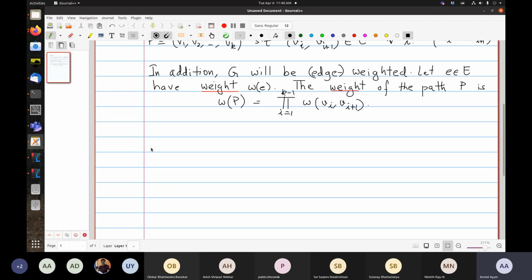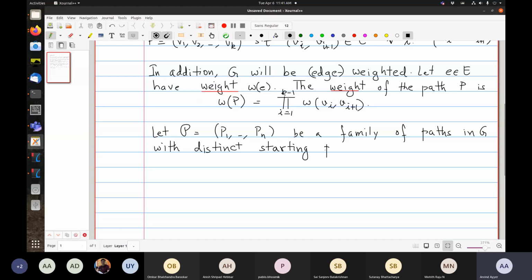Now we'll consider a family of paths. Let curly P, P1 up to Pn, be a family of paths in G with distinct starting points S1 to Sn and distinct endpoints E1 up to En.